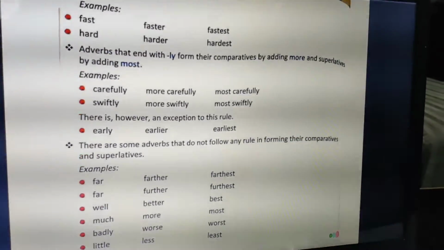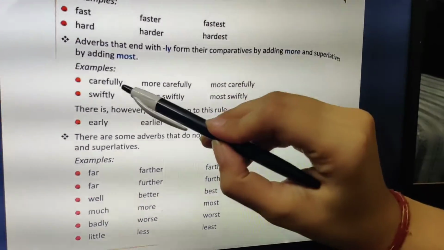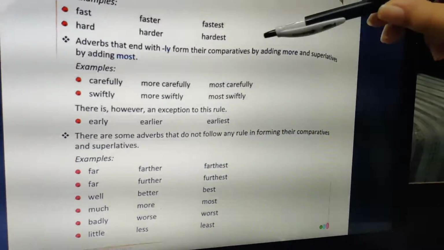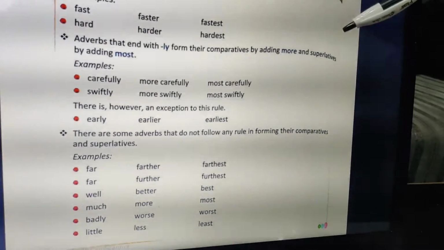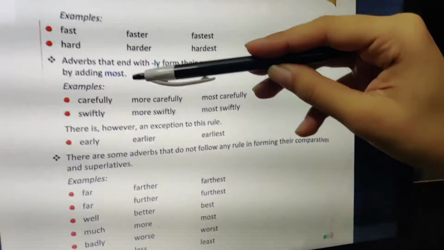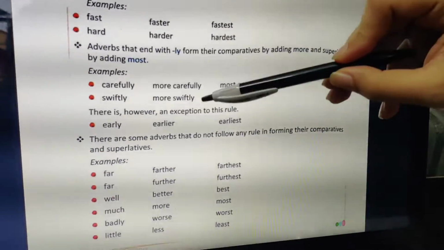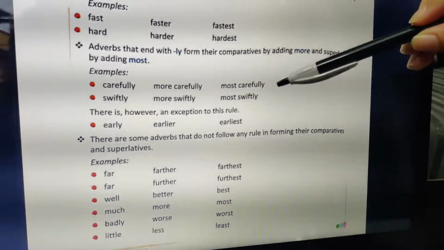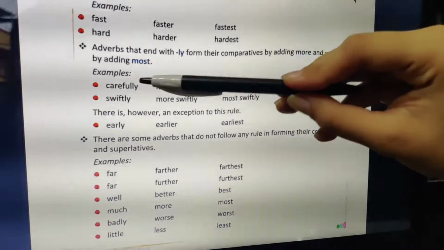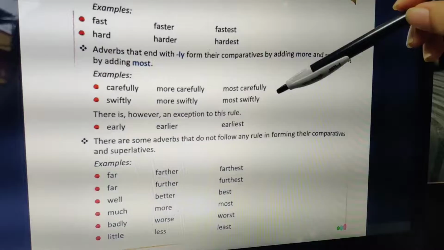Now, for the adverbs that end with ly, the words having ly at the end, for the comparative degree we add more, for the superlative degree we add most. Clear? If it is carefully, in comparative it will become more carefully, superlative most carefully. Swiftly, more swiftly, most swiftly.